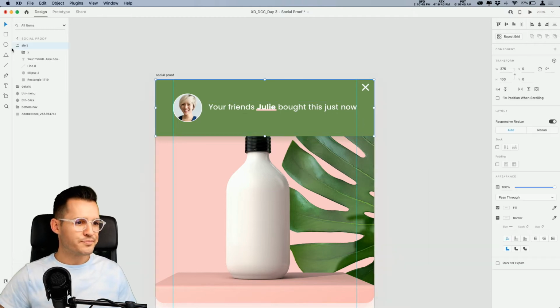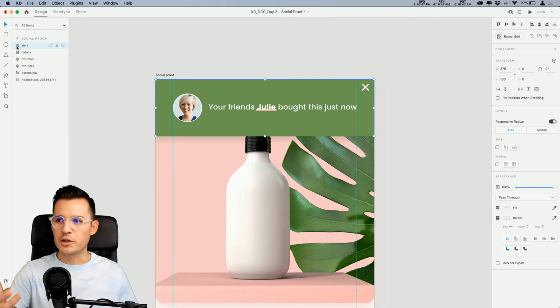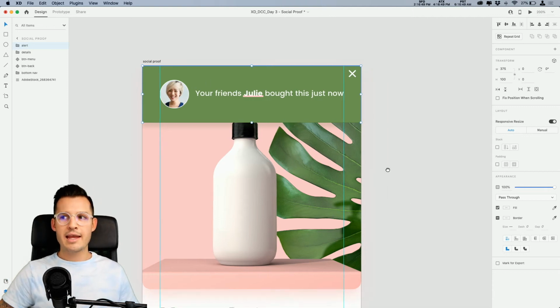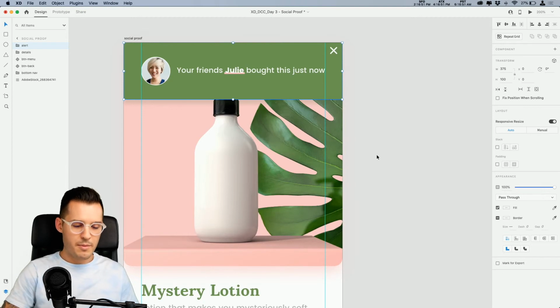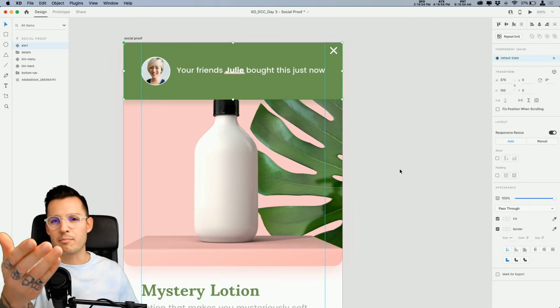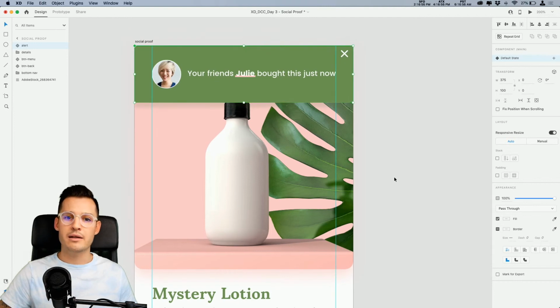Okay, now what we're gonna do is take our alert, fun little alert, right? I like it a lot. And I think what we're gonna do is press Command or Control K and create a component out of this. Now we're gonna create a couple more states, right? So let's do this. We have a new state.